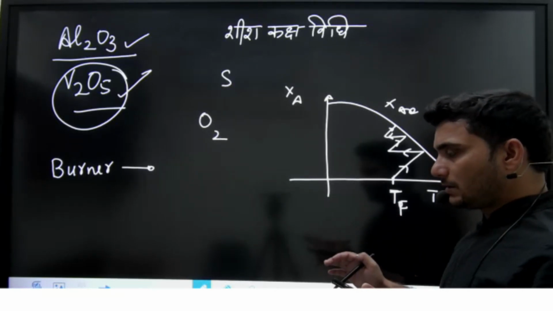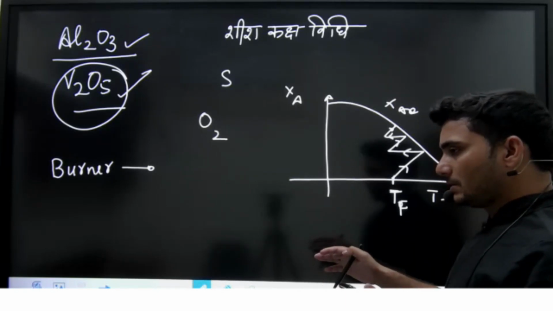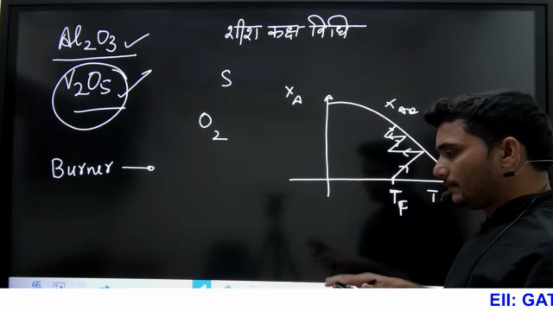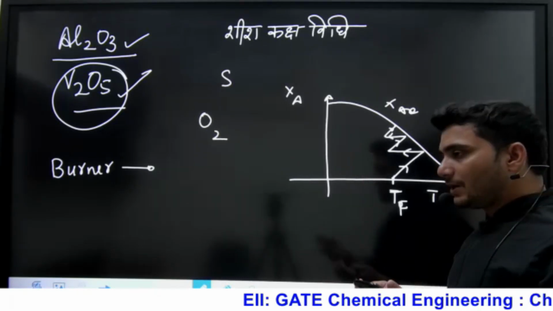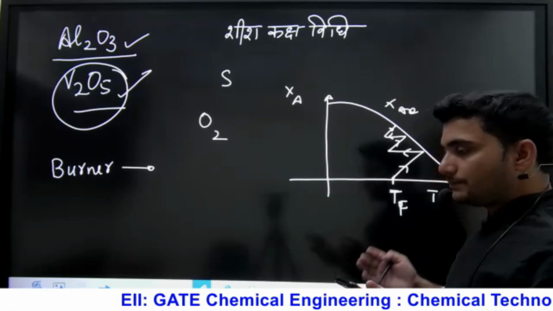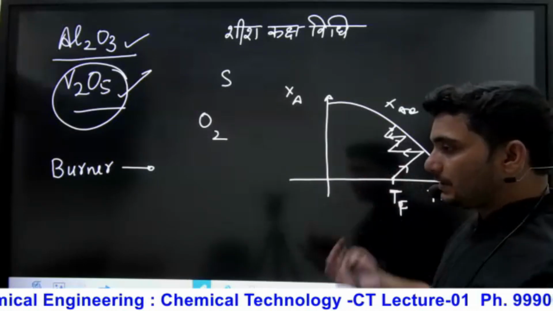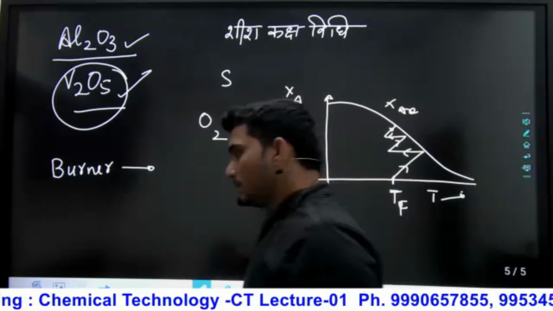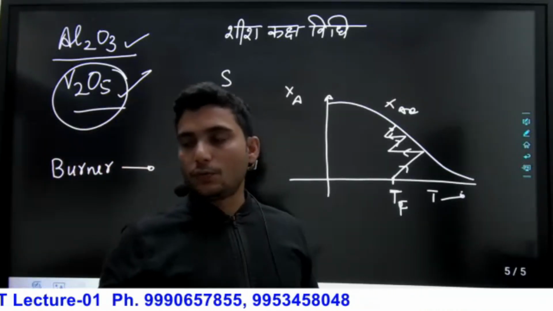Then it will enter, again there will be a bed of the catalyst. Then the reaction will proceed. So in this way we are providing the water to remove out that extra heat, and we are increasing the equilibrium conversion by interstage cooling.